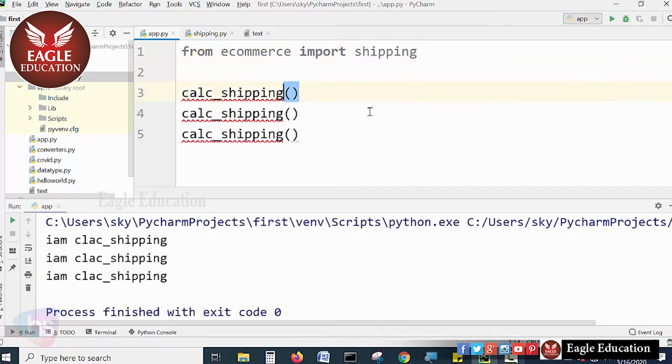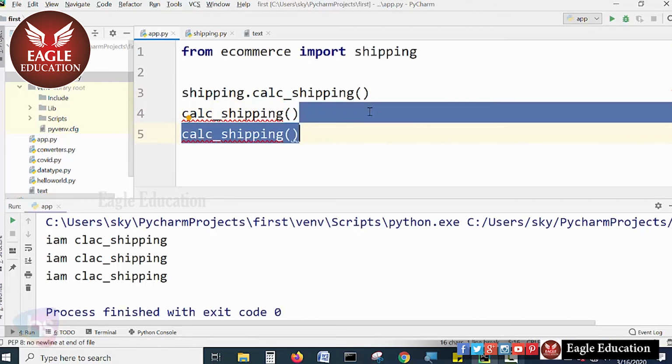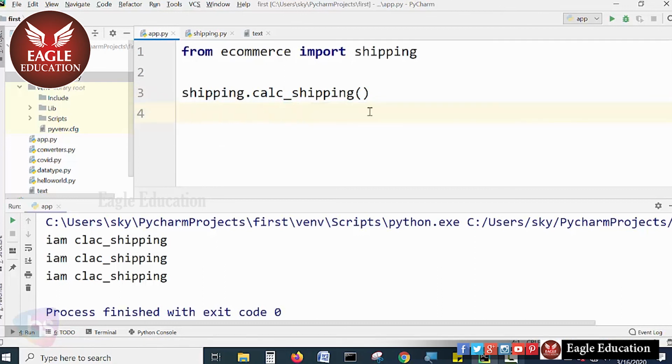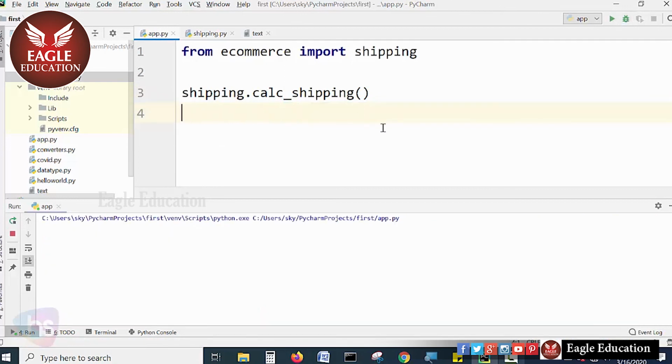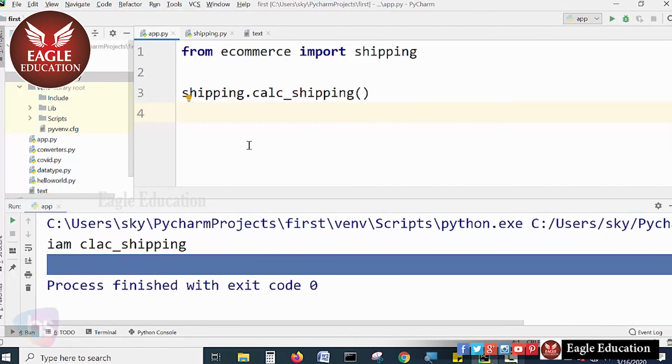Now here, instead of calc_shipping, you have to write shipping.calc_shipping. Either way, it is possible to invoke the modules of the packages. There are many ways, as you wish, to import packages or modules and use them to develop your web applications using Python.